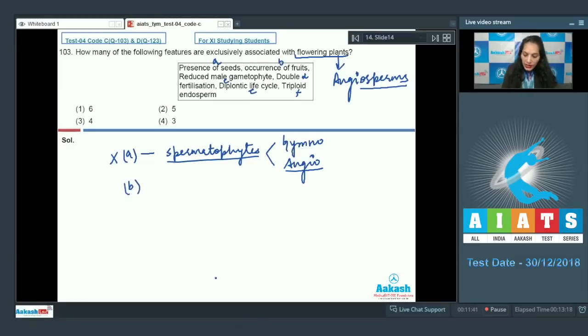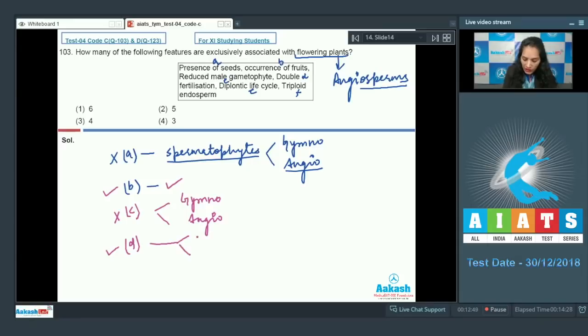B is occurrence of fruits. Occurrence of fruits is an exclusive feature of fruit or flower producing plants, that are angiosperms. So yes, it is an exclusive feature. Now C, reduced male gametophyte, again it's a feature of gymnosperms as well as angiosperms. So this is not an exclusive feature of flowering plants. This feature is ruled out. D is double fertilization. Yes, it is an exclusive feature of angiosperms. You must have studied in your NCERT that double fertilization is a unique feature of angiosperms.